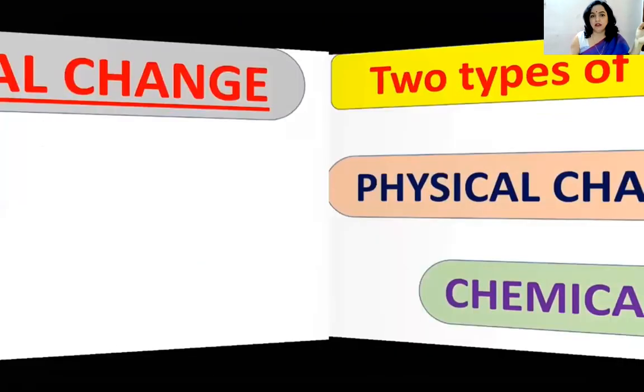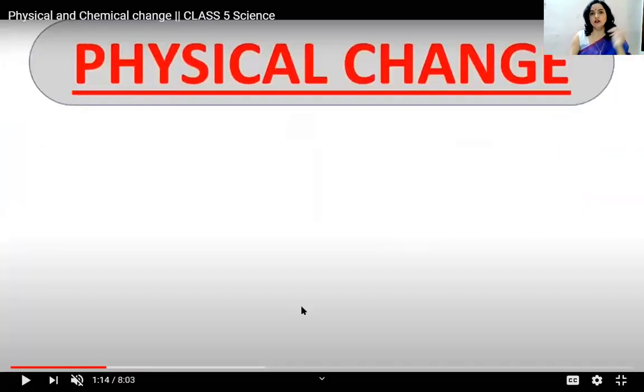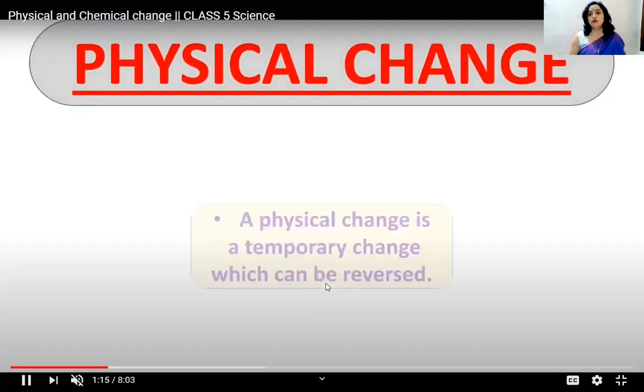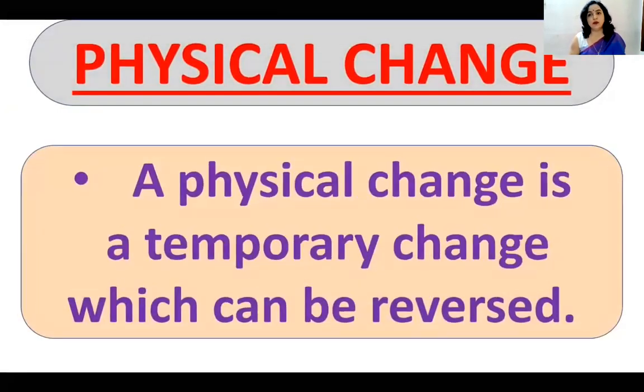Physical and chemical. First of all, we will discuss physical. One more thing I want to tell you is, a physical change is not a permanent change. It is a temporary change. One form of some matter will change to another form. We will take some examples consecutively and let you know what the physical changes are. It can be reversed also. One more property of physical changes is that we can reverse them. So a physical change is a temporary change which can be reversed.